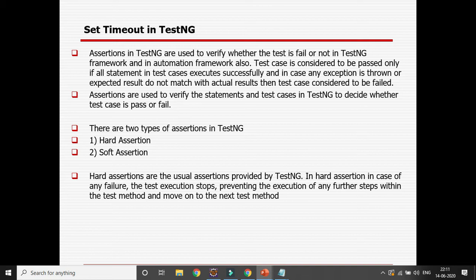Suppose in a particular test method or test case you have 6 validation points. If at any point a particular assertion fails, then the rest of the remaining assertion points or steps will not be executed for that particular method or test case, but the next method or next test case will be executed smoothly, in case the assertion does not fail again. That is the disadvantage of hard assertions. For that disadvantage, soft assertion was introduced. Using soft assertion, we can handle the disadvantage of hard assertion.